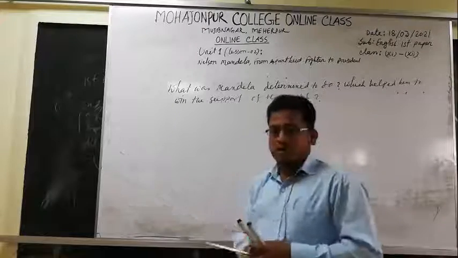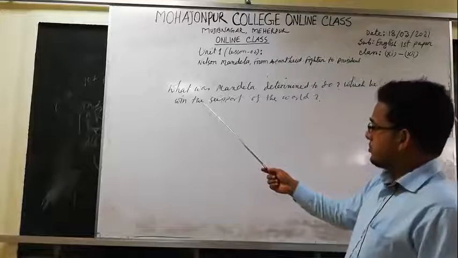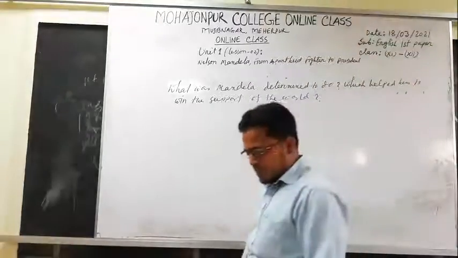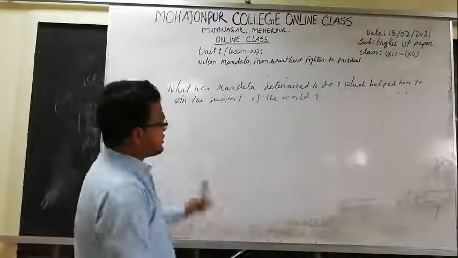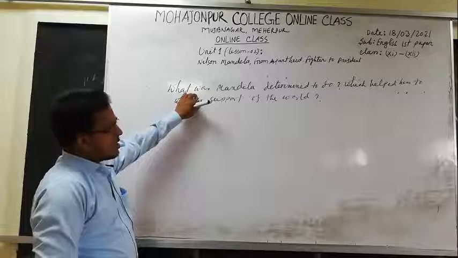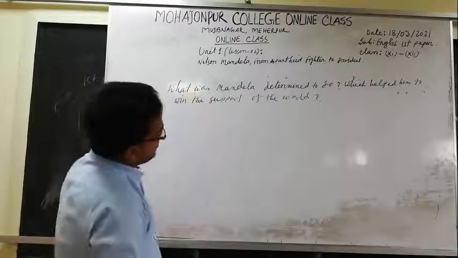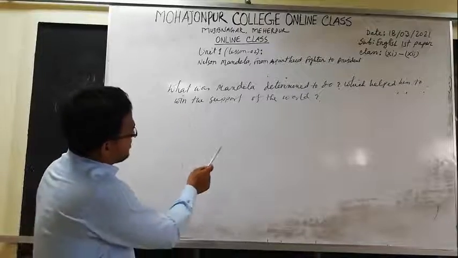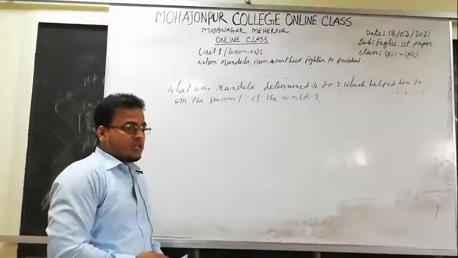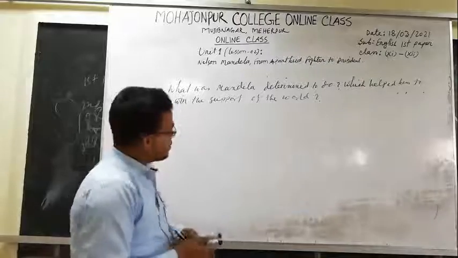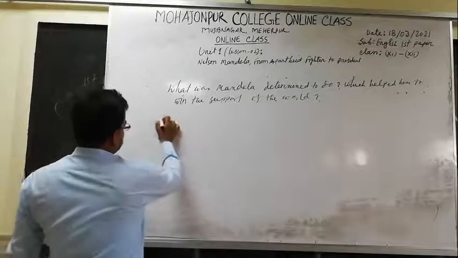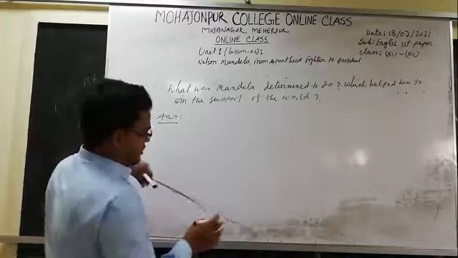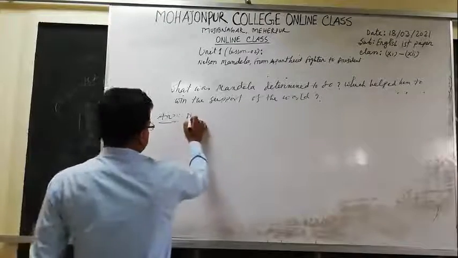students, the next question is a very important question for you. What was Mandela determined to do? If there is a question with what, then my students, you have to answer that question this way. What was Mandela determined to do? Now, my students, at first we have to write the subject of that question. The subject is Mandela.